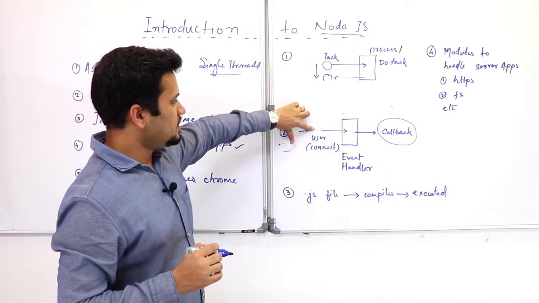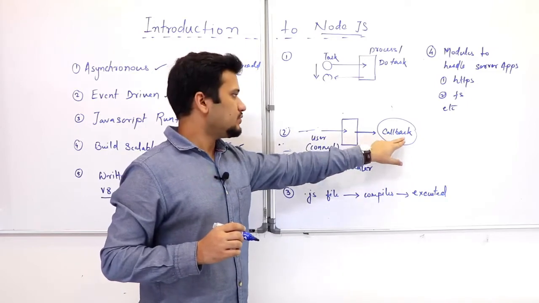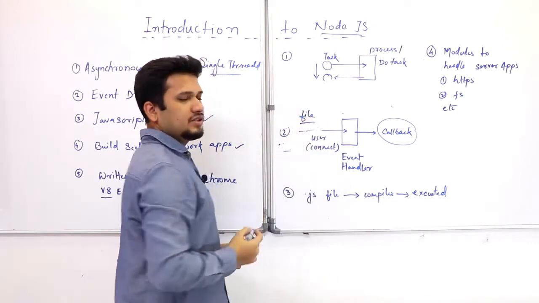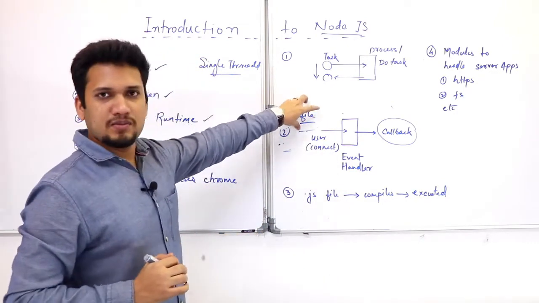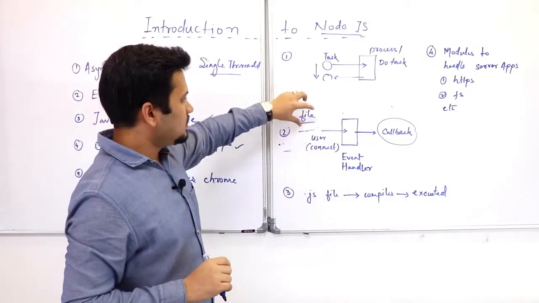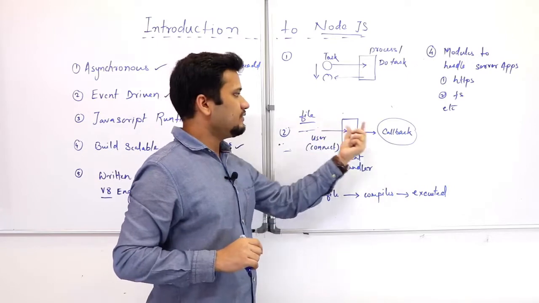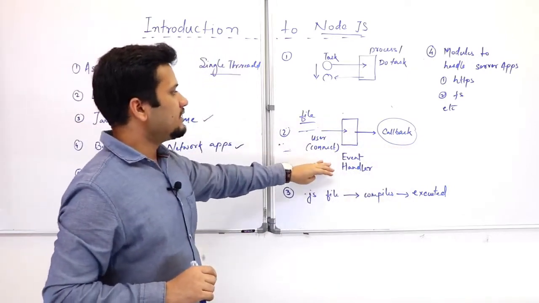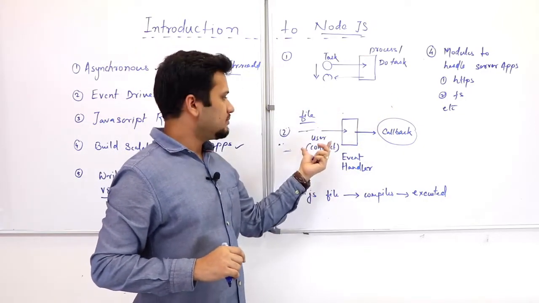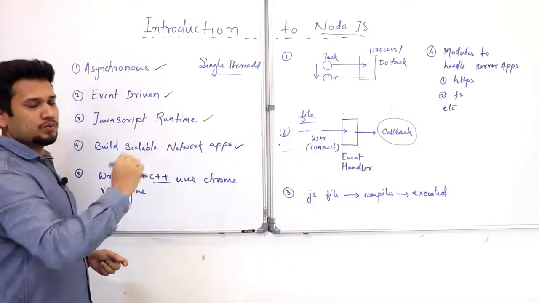So in Node.js, whenever we get a connection, we get a callback to our program that a user has been connected. Similarly, if we want to read a file asynchronously, we tell Node that I want to read this file. Node.js will read this file asynchronously and provide a callback to us when the file has been read, with its content. So this is event driven. Whenever an event happens, we get a callback when the event has been processed. We will understand in detail when we study the event loop.